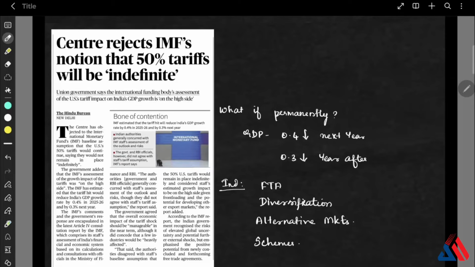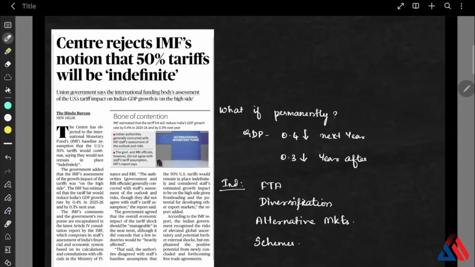So, the IMF in its Article 4 report made an assumption that the US-imposed 50% tariffs on Indian goods will continue indefinitely. This is an assumption, and the Government of India has pushed back strongly against this. So, what is this dispute about?